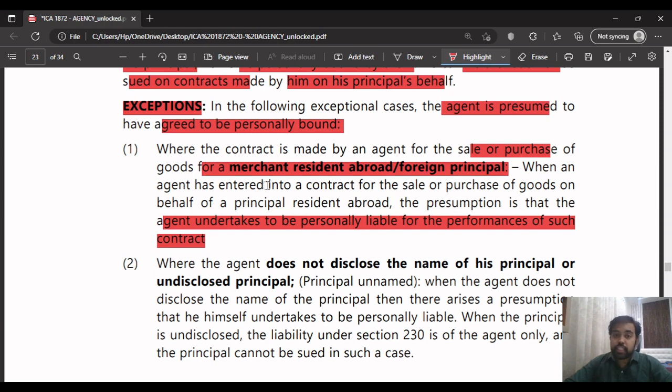Understood. If the agent is acting for a principal who is a foreign principal or a merchant resident abroad, the principal cannot easily be held liable because he is a foreigner. So the third party dealing with the agent will say, we will claim the money for the goods which you have purchased from you only. We don't know the foreign principal. So we'll claim the money from you. That's what the third party will say. You will be held personally liable for that.